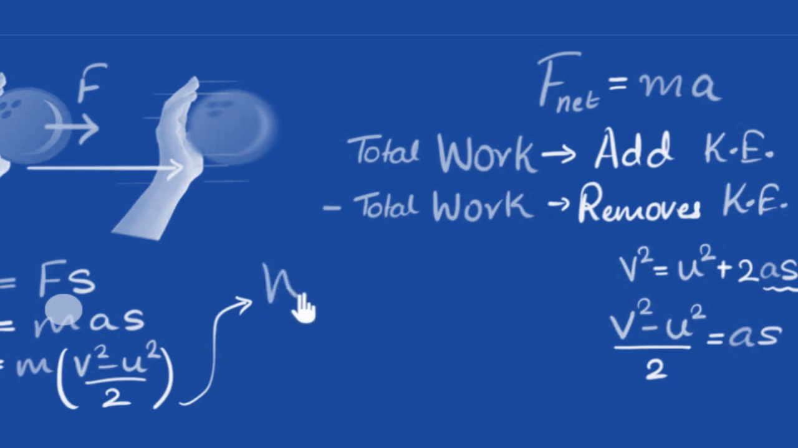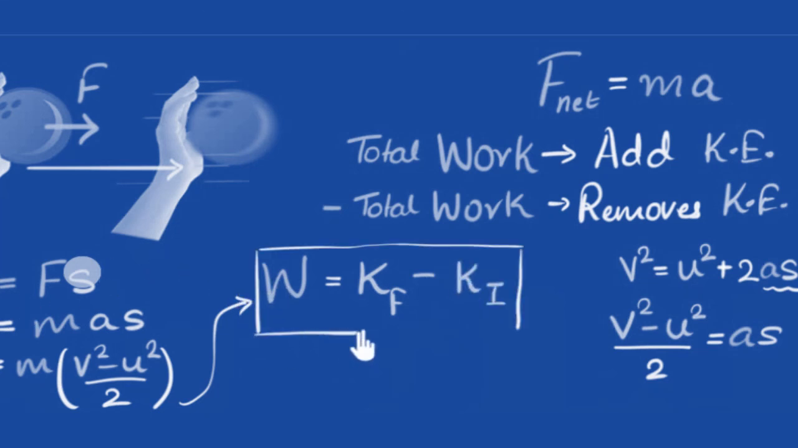The left hand side is work, and that equals mv squared by 2. That's the kinetic energy, the final kinetic energy. So we can call that the final kinetic energy, minus mu squared by 2. What is mu squared by 2? That will be the initial kinetic energy, before I start pushing. And this is the work energy theorem in math.